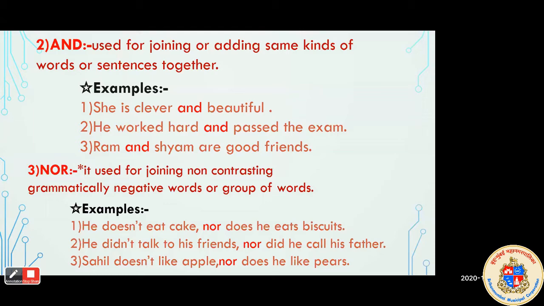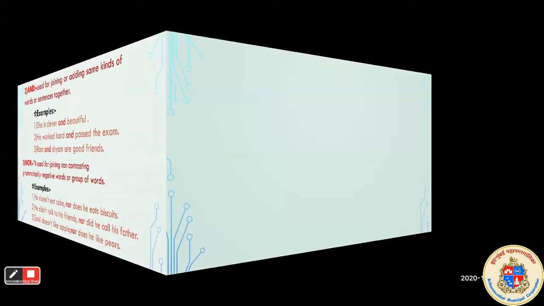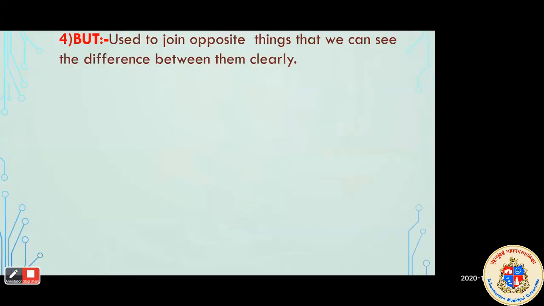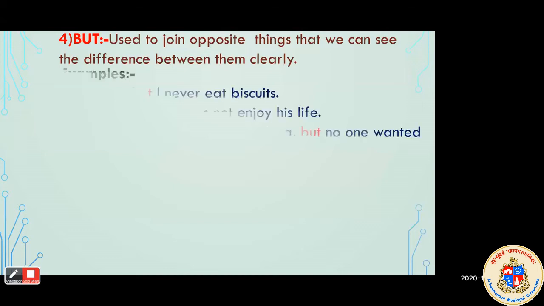So the next conjunction is but. So why or where do we use the but? To join opposite ideas. When we have to join two opposite ideas given in the sentence, we have to use the conjunction but. It is used to join opposite things so that we can see the difference between them clearly. While reading the sentence or the words, at that time you can clearly see the difference in those words or sentences. So let's see some examples of these conjunctions.